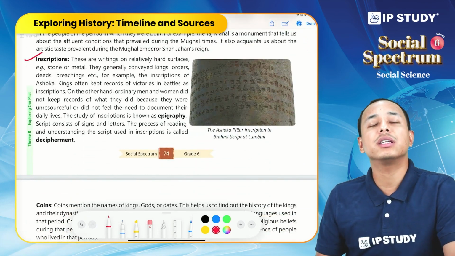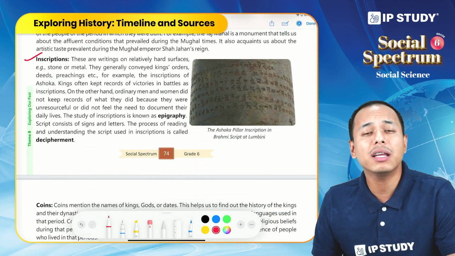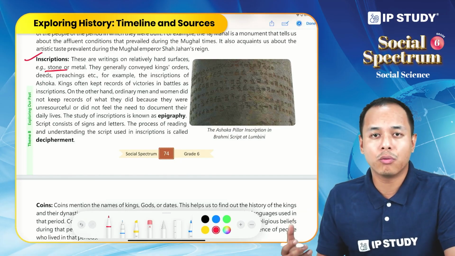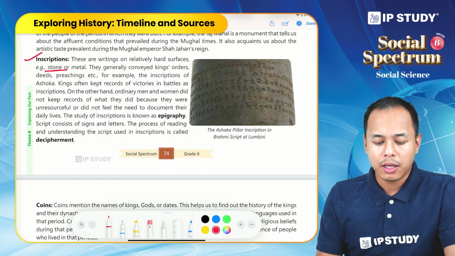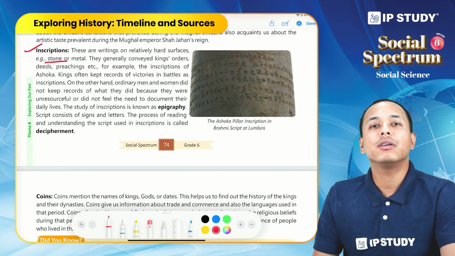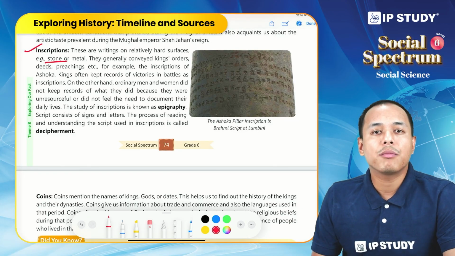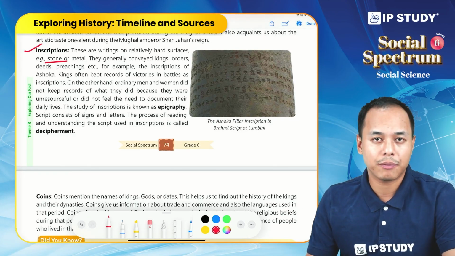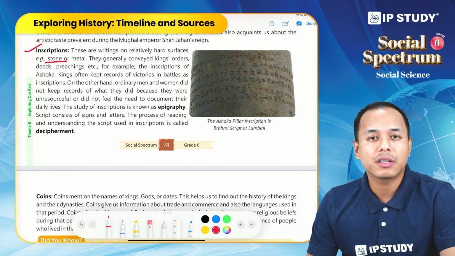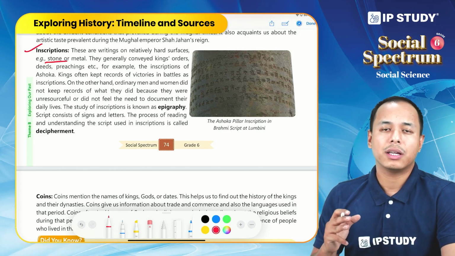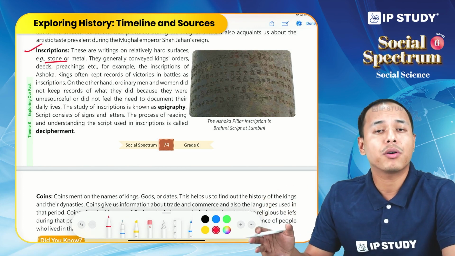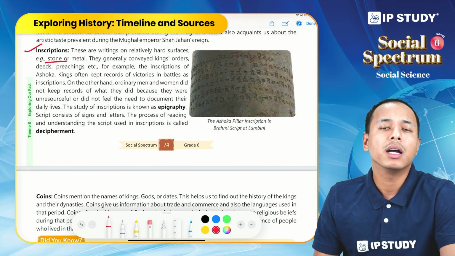Next is inscription. Inscription refers to writing on a relatively hard surface. It could be stone or metal, on walls, or on pillars. Inscriptions provide a lot of information. As I have already discussed, we get information like what the king tried to convey, the messages of the king, the records of victories of the kings, or a particular work done by an important person. All this information we get from inscriptions.